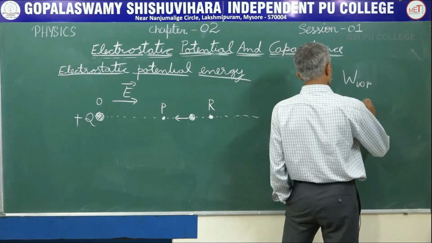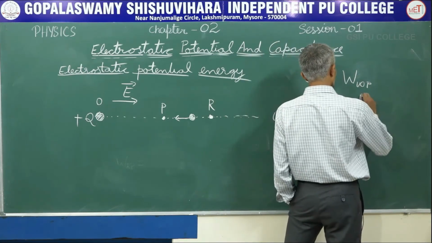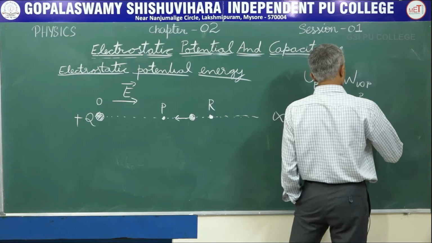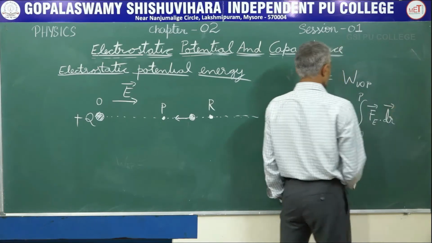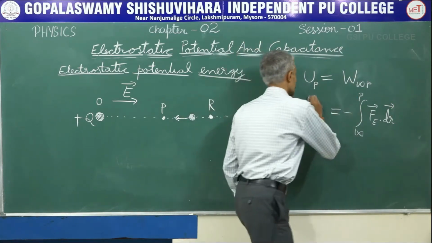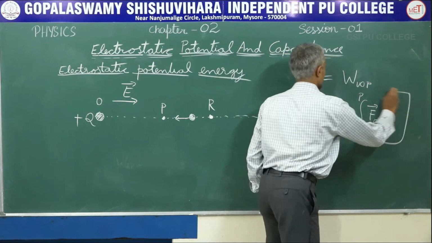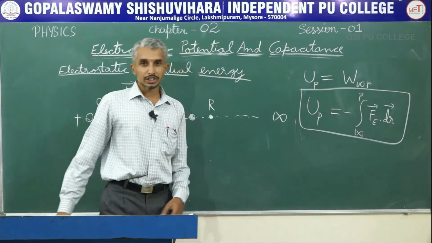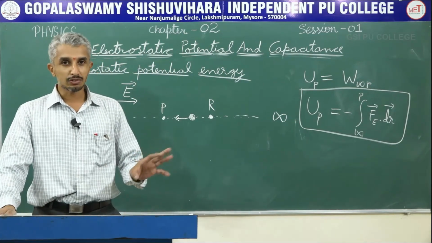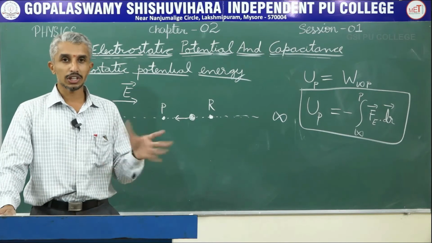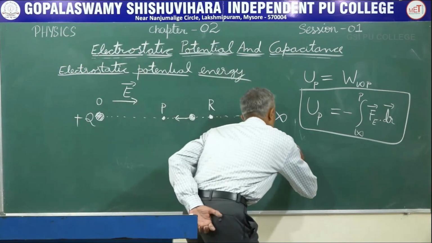Further, I can write this as integration of the work done from infinity to that point. This is the mathematics for electrostatic potential energy. Any energy, maybe potential energy, kinetic energy, whatever the energy, the SI unit is going to be joule.